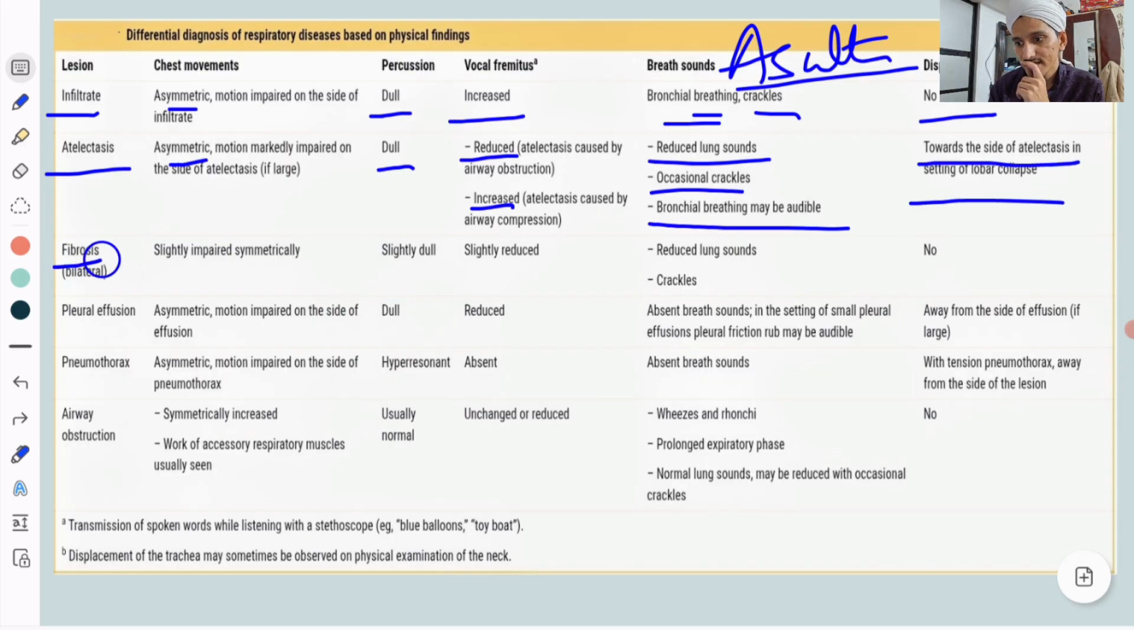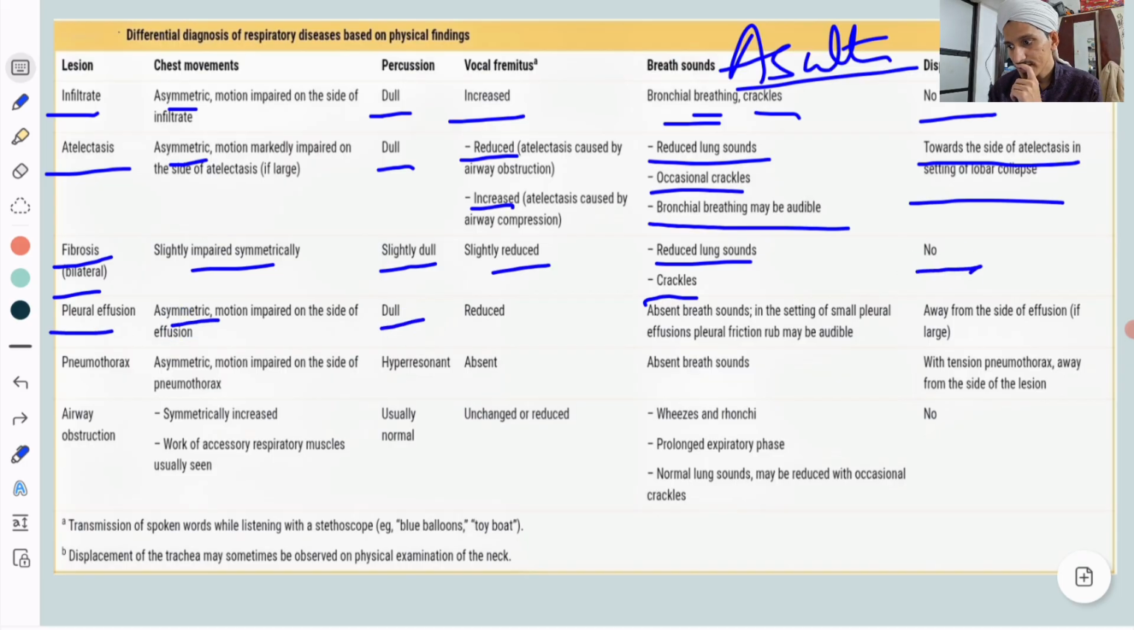Fibrosis: bilateral, impaired symmetrically, slightly dull, reduced. You will have crackles, reduced lung sounds, no displacement of trachea. Pleural effusion: asymmetric, dull, reduced vocal fremitus, absent breath sounds. In the setting of small pleural effusion, pleural friction rub. In the initial phase, or with a small effusion, you will have this pleural friction rub. You can auscultate this. And in pleural effusion, trachea is deviated away from the side of effusion if it is large.